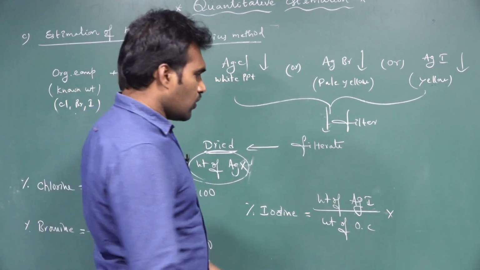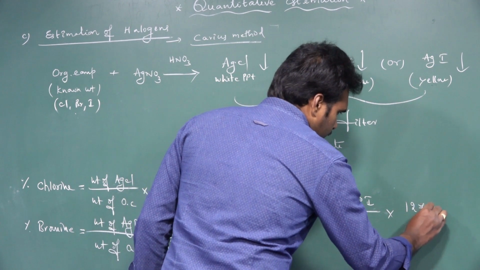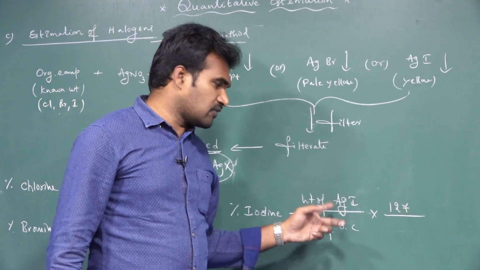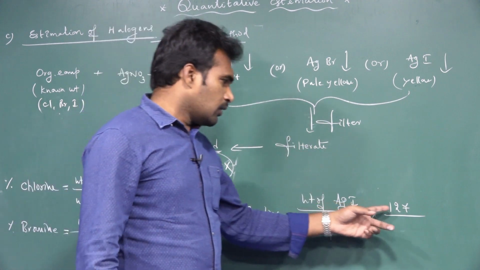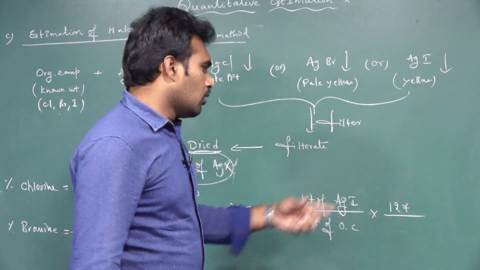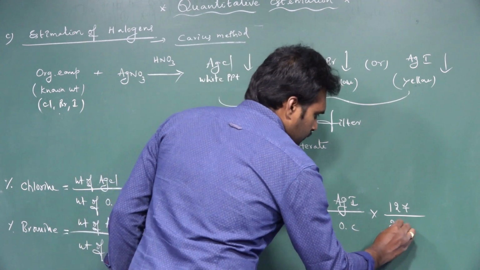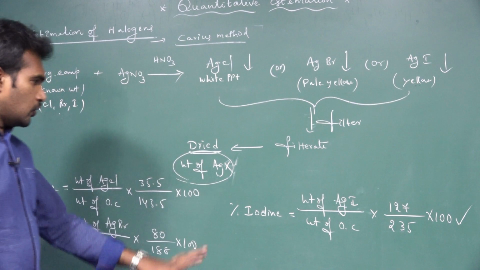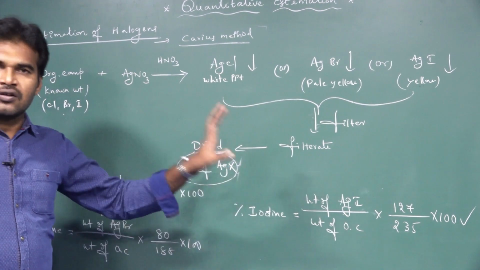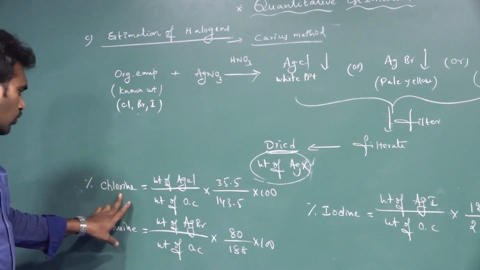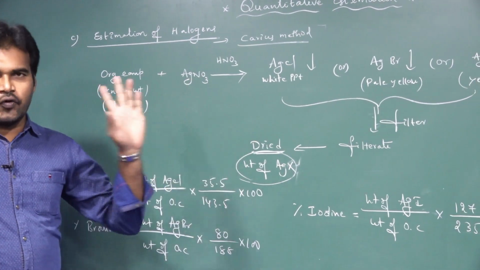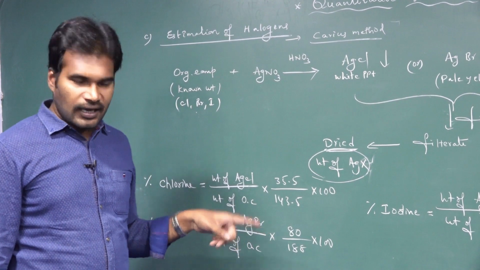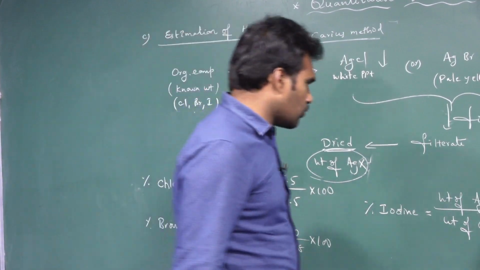The atomic weight of iodine is 127, and the AgI molecular weight is 127 plus 108, which is 235, into 100. So by using these three formulas, we can calculate the percentage of chlorine, bromine, and iodine. These formulas are very important. Let us take a few examples of how to calculate.